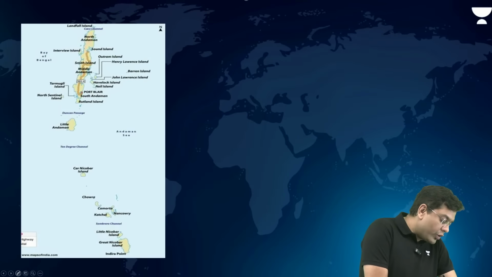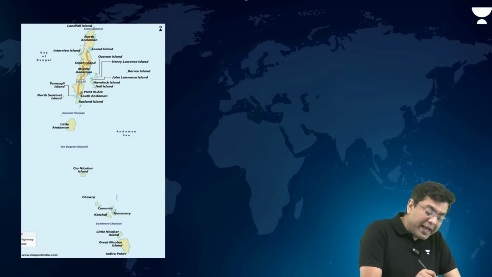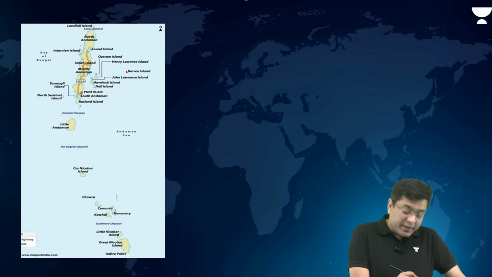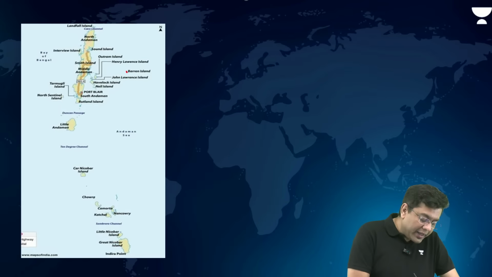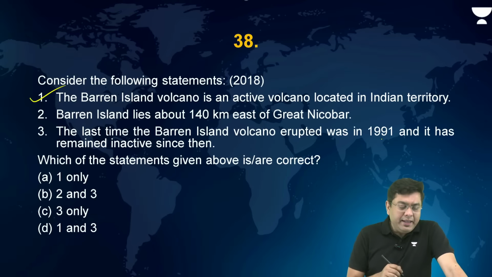Barren Island lies 140 kilometers to the east of Great Nicobar. If you take a look at the location, this is where Barren Island is situated, right? This is where Great Nicobar is situated. So it lies to the east of the Andamans. Okay. Now, when we talk about Barren Island, the third statement is the one which gives you the answer by elimination.